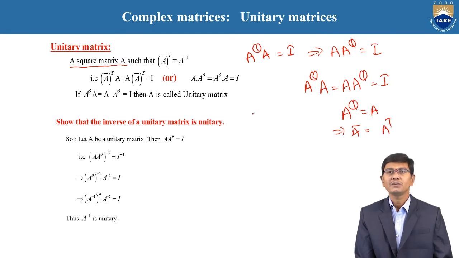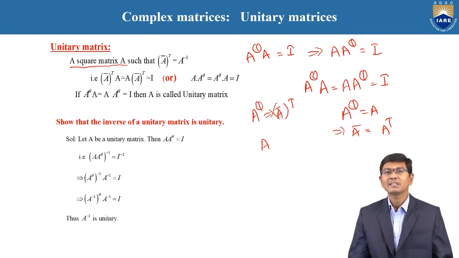Because according to the meaning of A^θ, it is the conjugate of A whole transpose. By using this, when we apply it in this equation, you get Ā equal to A^θ as a condition. Therefore, if a square matrix A is said to be a unitary matrix, the condition is A·A^θ equal to I.